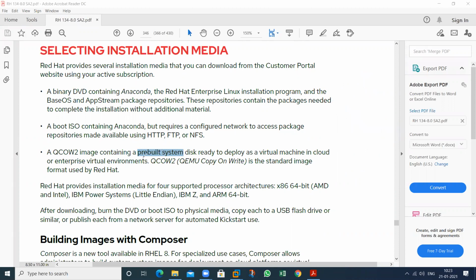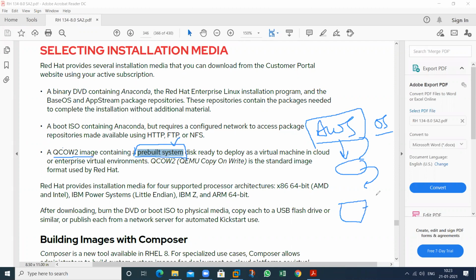So see here, what is this type of image? This is also a pre-built image. In AWS, this type of image is used, but that is not a kickout, that is a different one. In these particular images, the pre-built OS is configured. When you create a machine and load that particular image, your VM will be ready within 1 minute. The same thing will happen by using this one. So we can create VMs.